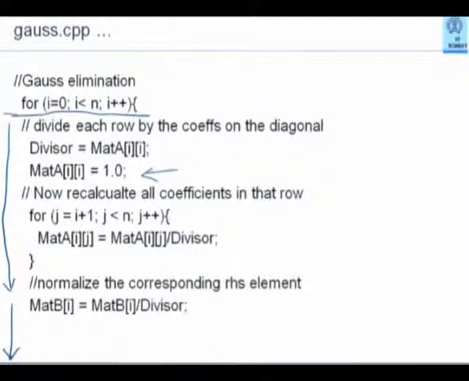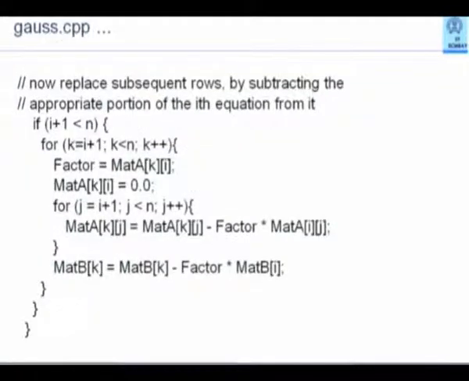I have to similarly recalculate the corresponding element on the right hand side matrix, which is what I am doing here. So all elements in that row are over. The corresponding element of the right hand side has been recalculated. Note that right now I have handled only the ith row, nothing else. But now for this value of i, replace subsequent rows by subtracting the appropriate portion of the ith equation from this.